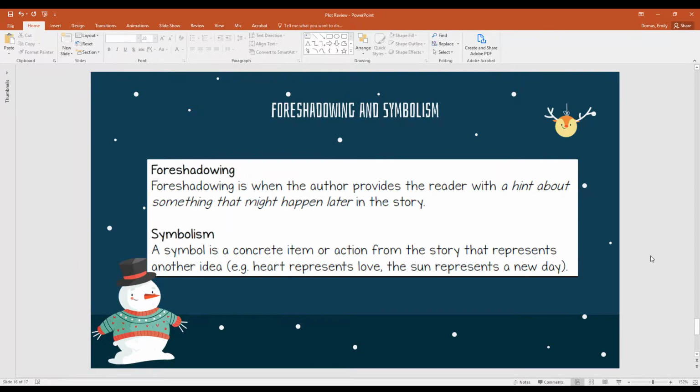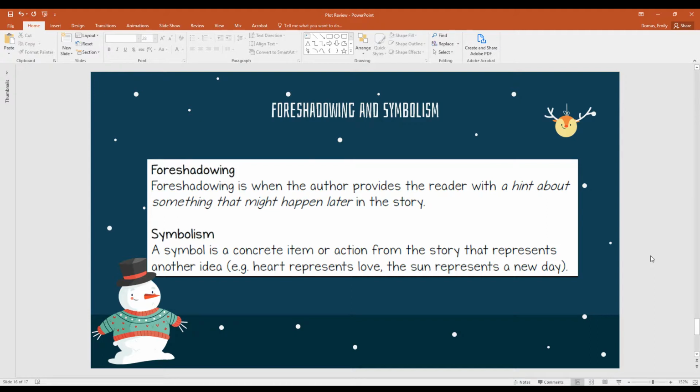And then finally, foreshadowing and symbolism. Foreshadowing is when the author provides the reader with a hint about something that might happen later in the story, and symbolism is a concrete item or action from the story that represents another idea.